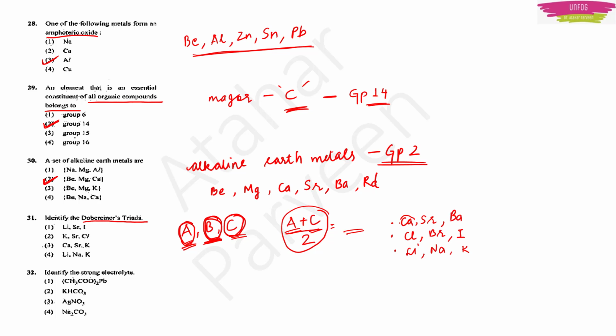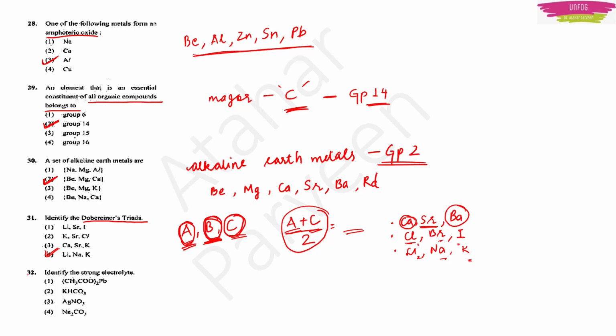So here if we add the mass of calcium with barium and take its mean average, then the value that we were getting was the mass of strontium. The same goes for chlorine, bromine, iodine and lithium, sodium, potassium. So is there any option matching with our series? We have lithium. Okay, lithium, sodium, potassium. The fourth option is the matching option. So it is the right answer.